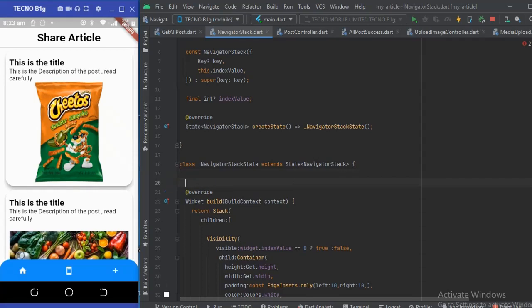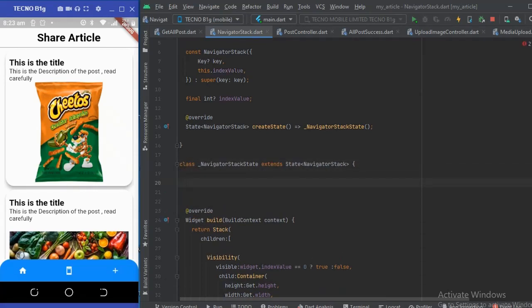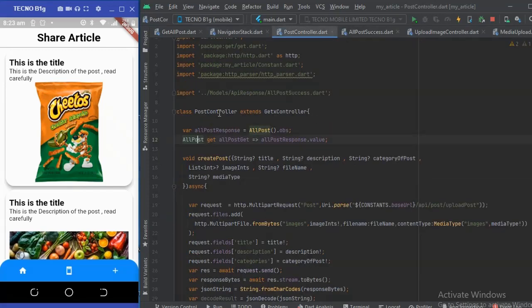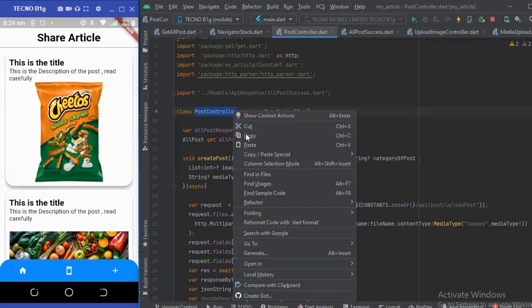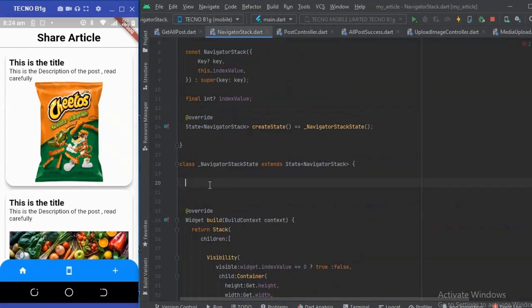In order to have access to the GetX variable, we have to call this controller that extends the GetX. Let's just copy this name. So we're gonna say post controller post is equal to get.put. In this get.put, we're gonna have post controller here.